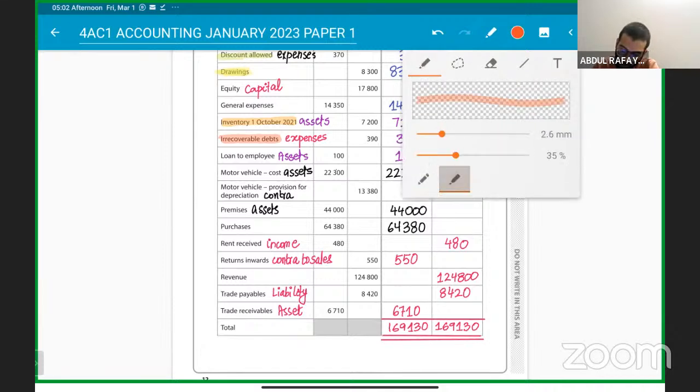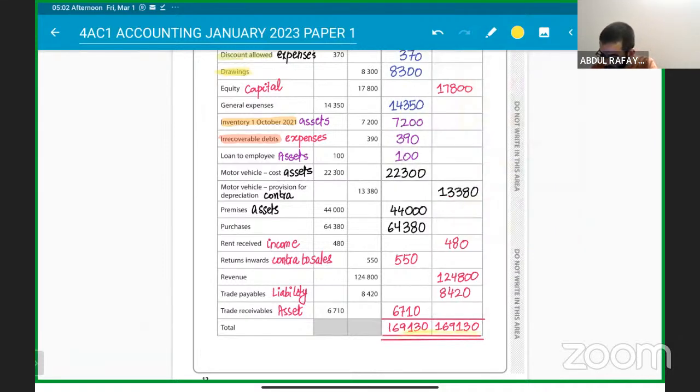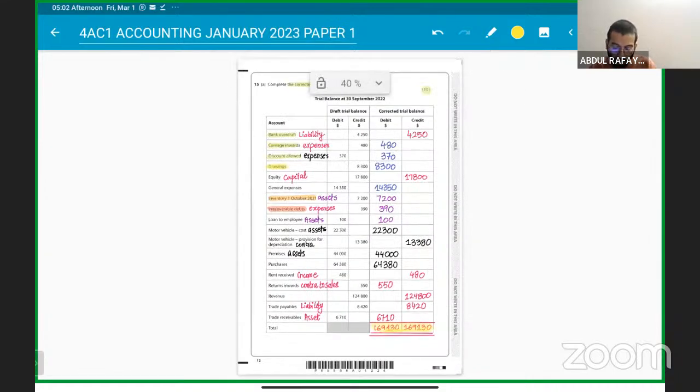So this is how you will get the 10 marks, by balancing it off as well. You can quickly take a screenshot. This is question number 15. We are continuing the part.